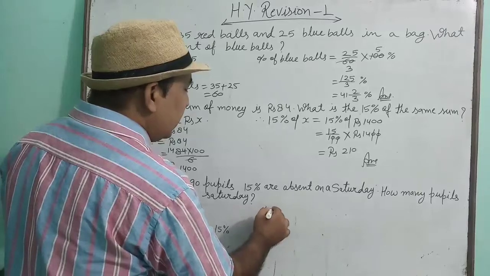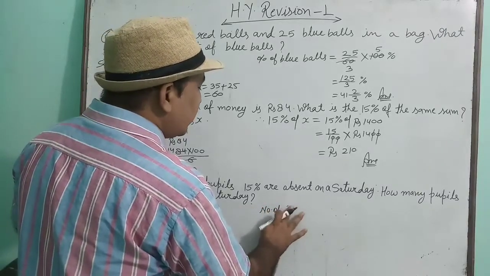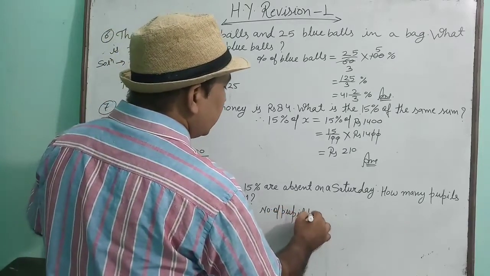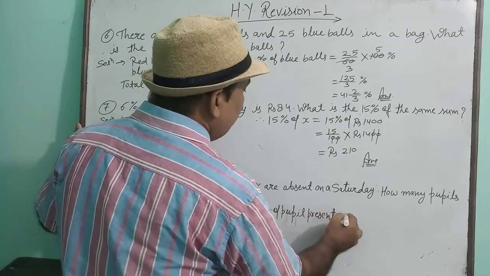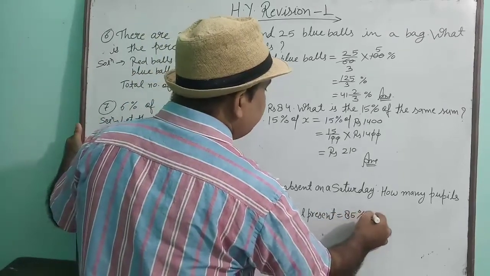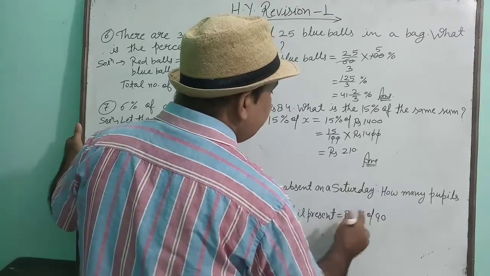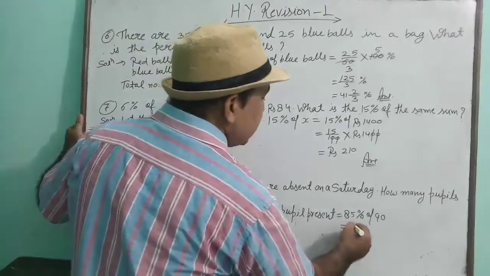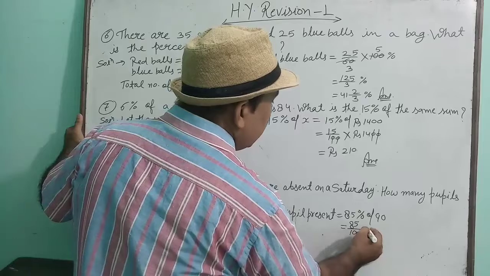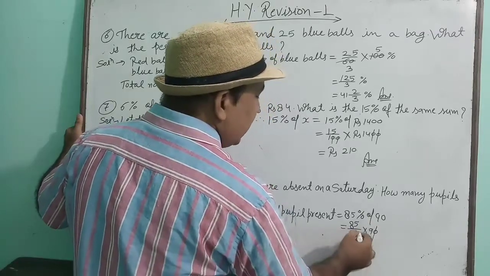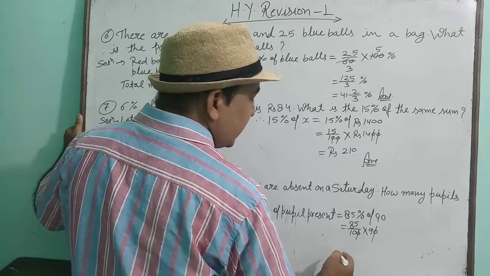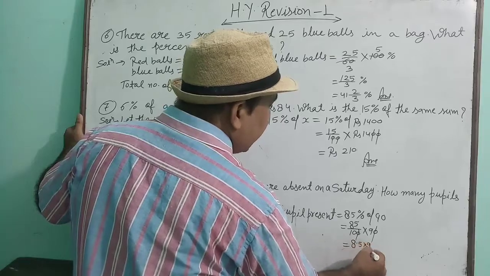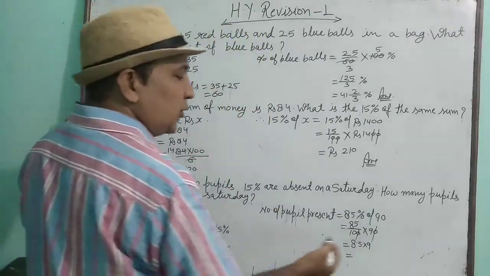Now you can find the number of pupils present on Saturday. Number of pupils present will be equal to 85% of 90, because total students were 90 there. Now solve and get your answer. 85 upon 100 into 90. You can see 10 is cancelling each other. Okay. Now 10 dividing 85, it will come 8.5 into 9. Now multiply and get your answer.